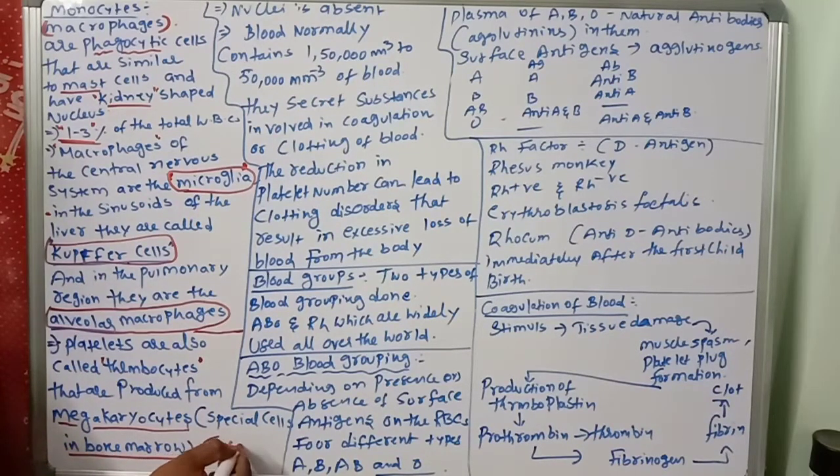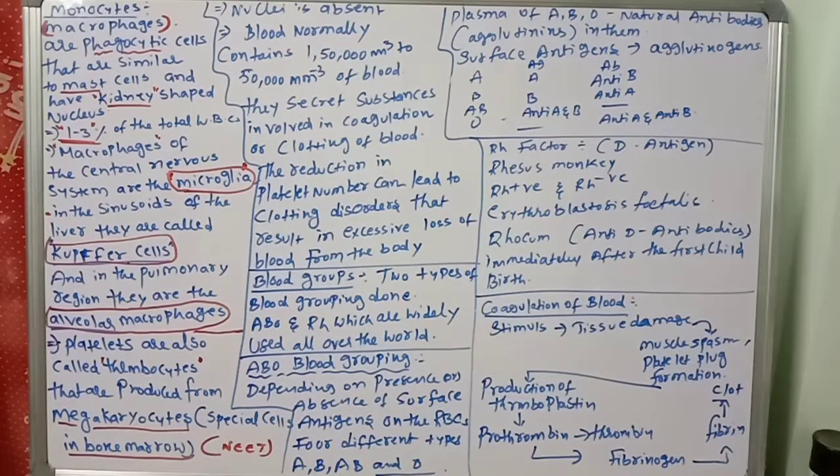It's a neat bit. Platelets are produced from which cells? The megakaryocytes are special cells in the bone marrow. Their production is going on. So megakaryocytes is the important bit. Next, nuclei is absent, a very important point. In the platelets, nuclei are absent.